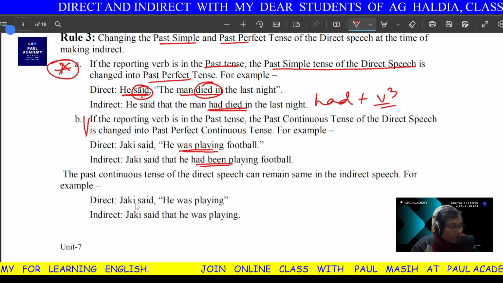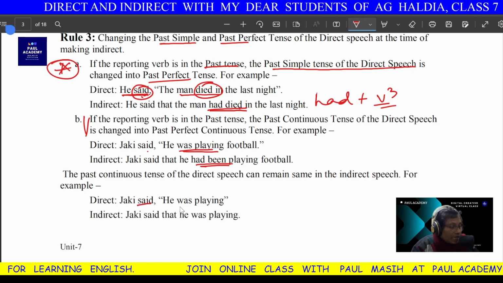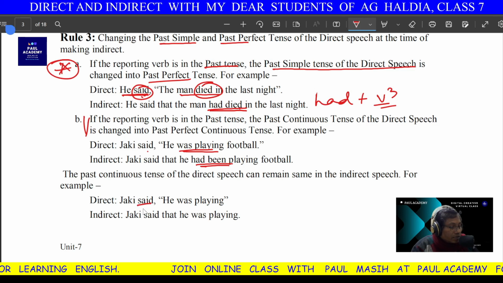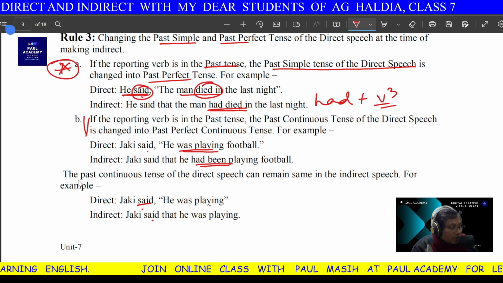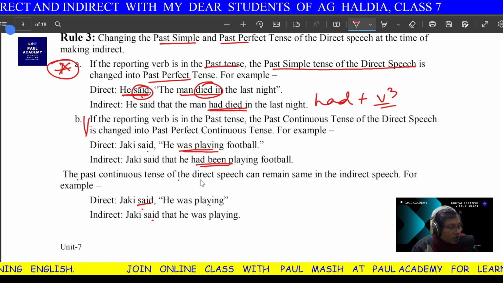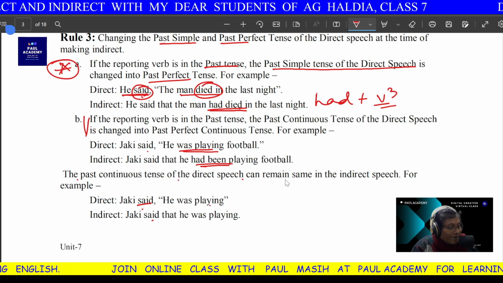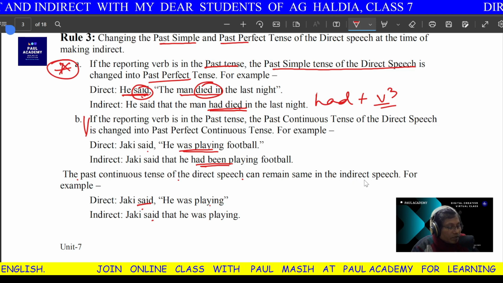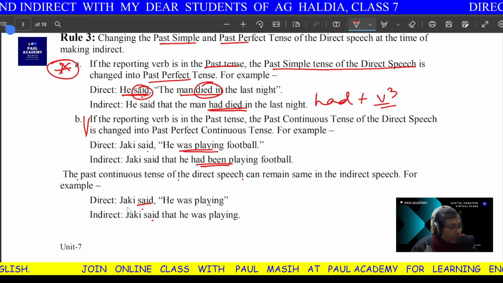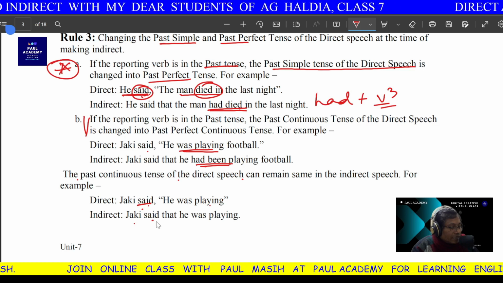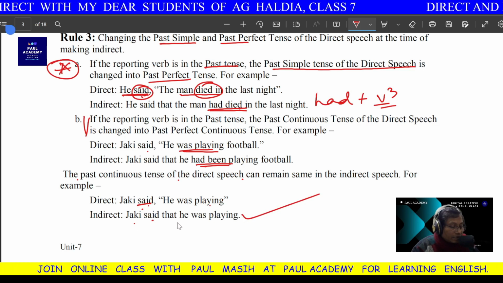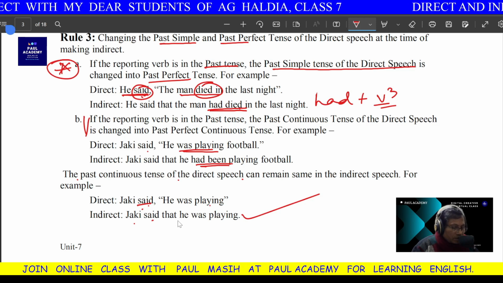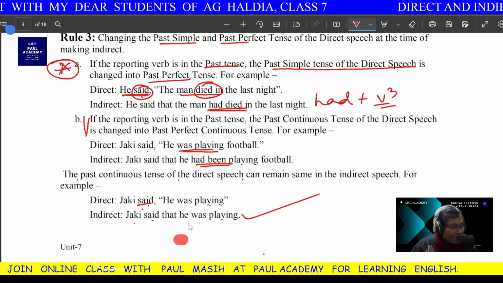Past continuous tense of the direct speech can remain the same in the indirect speech. Now, what happens if there is past tense outside and direct speech inside? He said he was playing. He said that he was playing. For example, Jackie said he was playing. Jackie said that he was playing. But you can also write Jackie said that he had been playing. You can also write that, no problem.